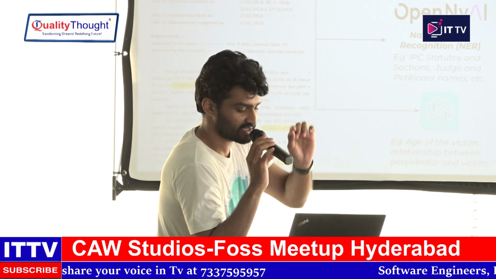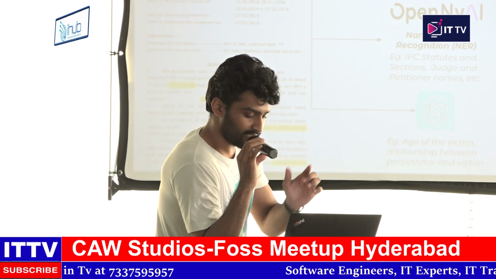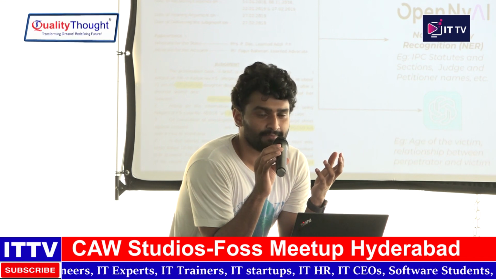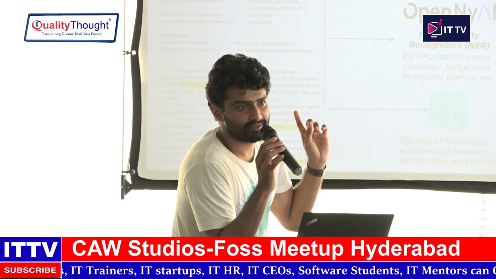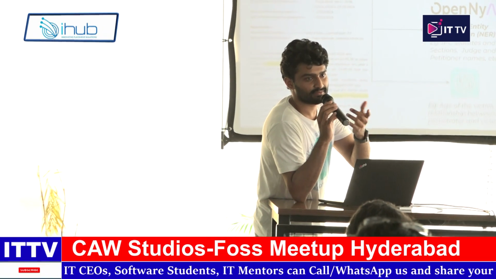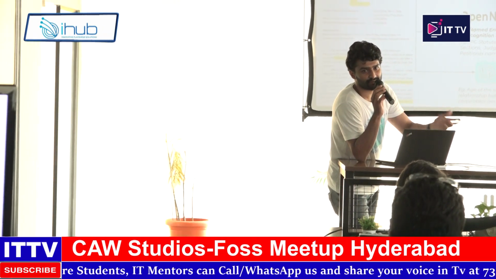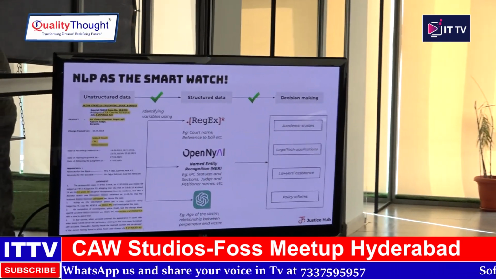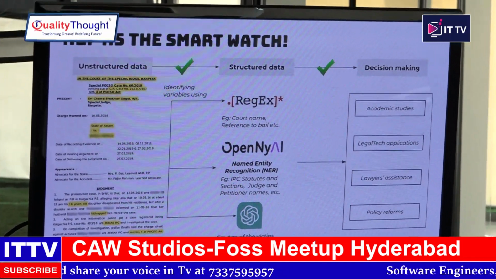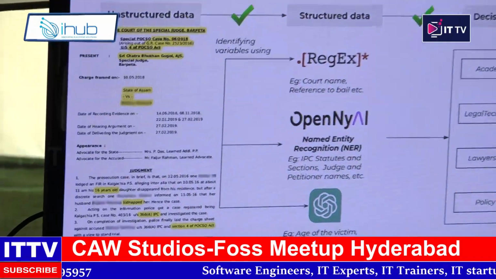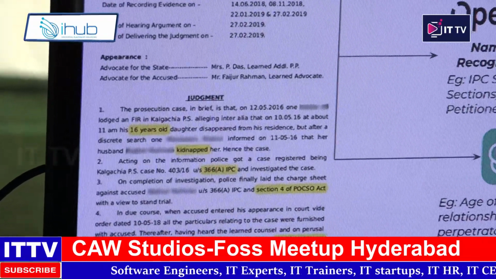We also tried to use ChatGPT in a limited way, but we were concerned about the privacy issues involved, because these cases include private information of a lot of citizens, and there were concerns that ChatGPT stores the information. We just did a pilot project testing how well ChatGPT works to give us the variables of our interest, but mostly we worked with regular expressions and OpenNyAI.